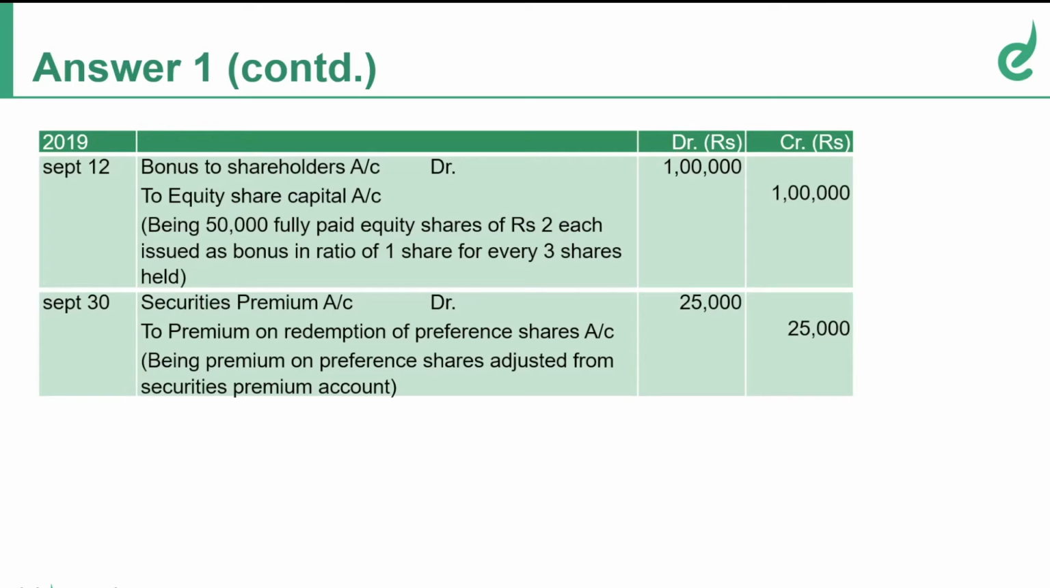And for bonus, if you want to know the order, you can use first capital redemption reserve, then securities premium, then general reserve, then profit and loss account. You can make a note of this order and this will be helpful in any of the entries that you pass. I hope it answers your question, Yashasvi.